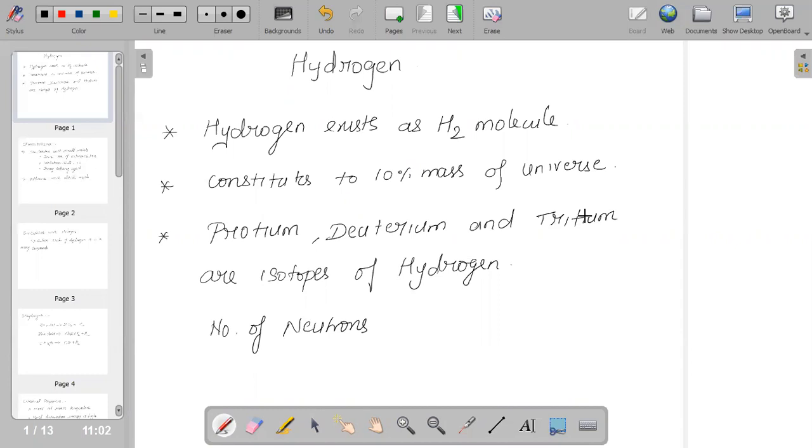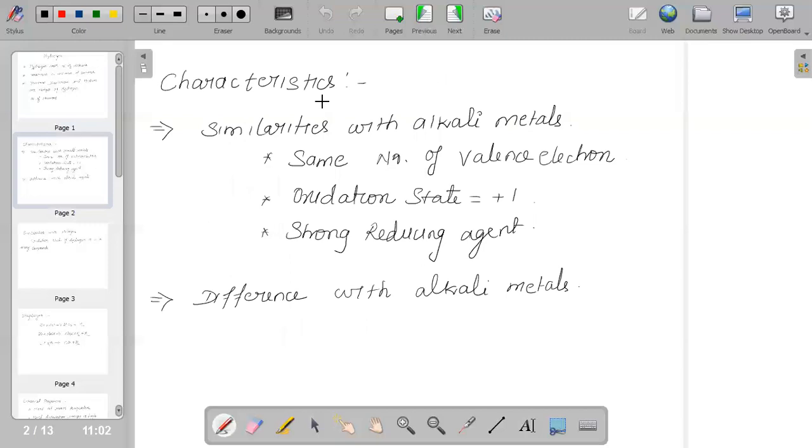Its position is anomalous, as it resembles alkali metals and halogens. So yes, it is very important to note the characteristics of hydrogen. If we say it has an anomalous nature, why does it have it? What are all the similar properties of hydrogen that resemble alkali metals, and how does it differ from alkali metals?